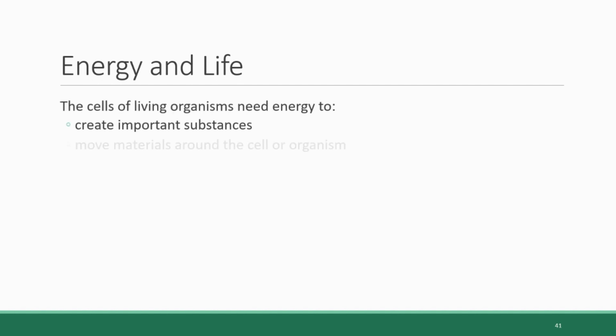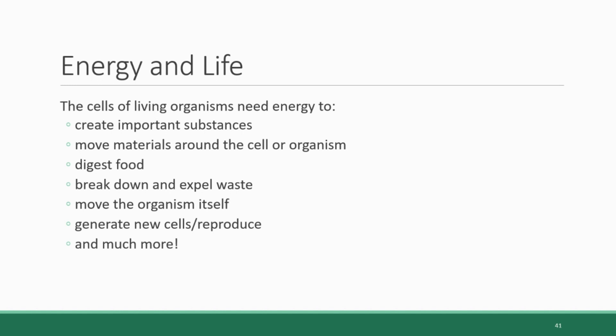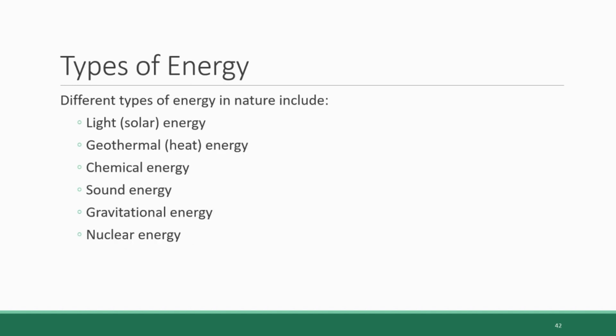We're now at the point in the chapter where we have laid the chemistry foundations, and we're going to transition to talking about the importance of energy in ecosystems. Because all organisms need energy. Cells use energy for so many of their essential functions, including creating important substances, moving materials around the cell or organism, digesting food, breaking down and expelling wastes, moving the organism itself, generating new cells and reproducing, and so much more. So, how do organisms get that energy?